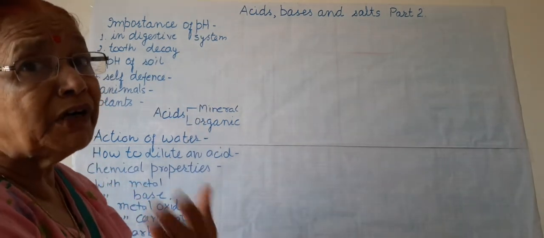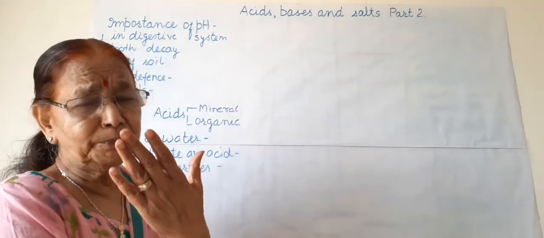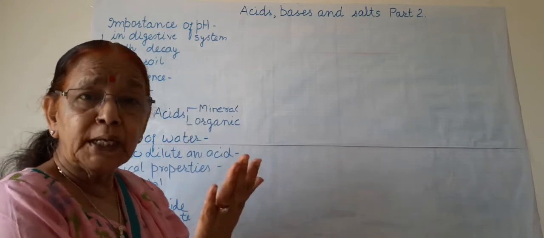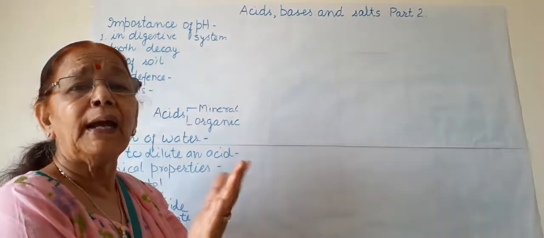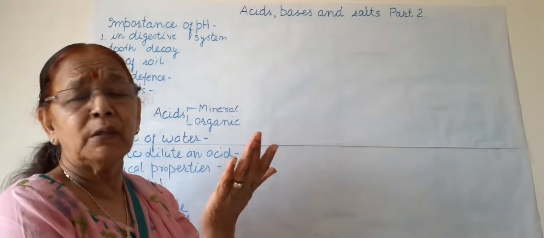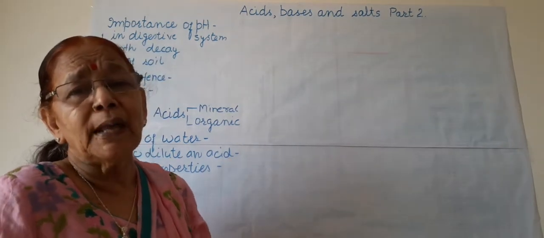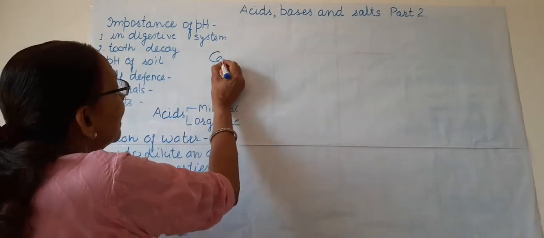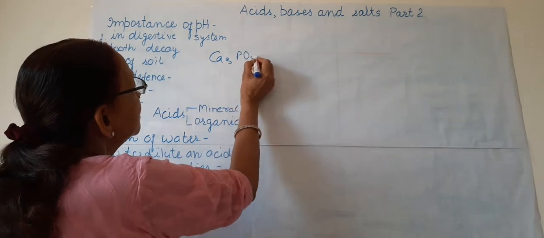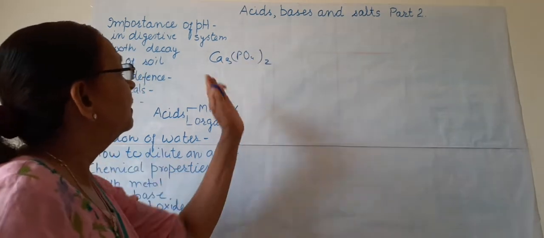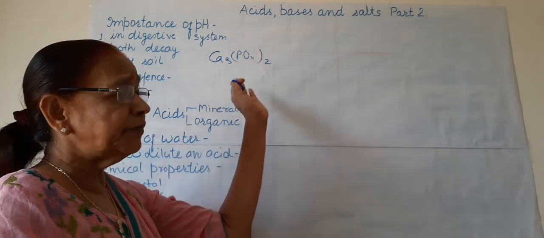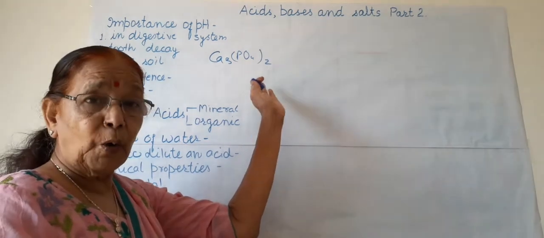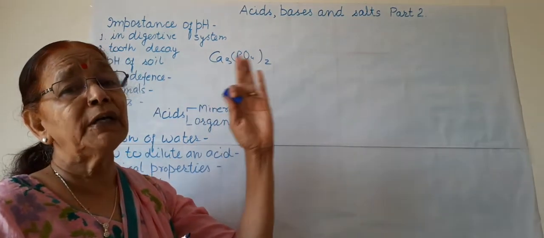Next is the pH of our mouth. All of you know, sometimes we have tooth decay due to caries formation and some enamel problem in our tooth. So the enamel which is there on our teeth is calcium phosphate, Ca3(PO4)2. This is the formula of calcium phosphate. This is the strongest compound in our body. So this forms enamel on our teeth.